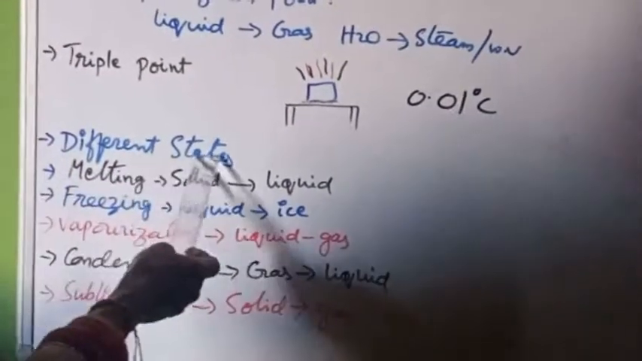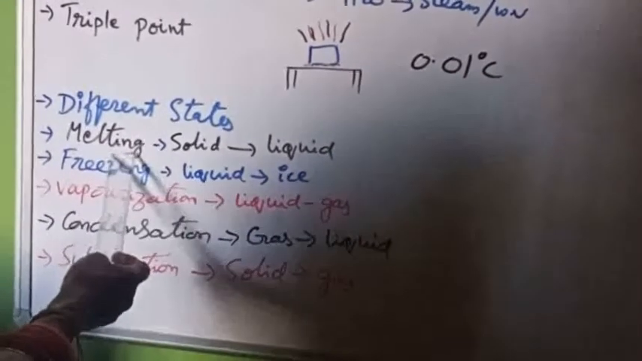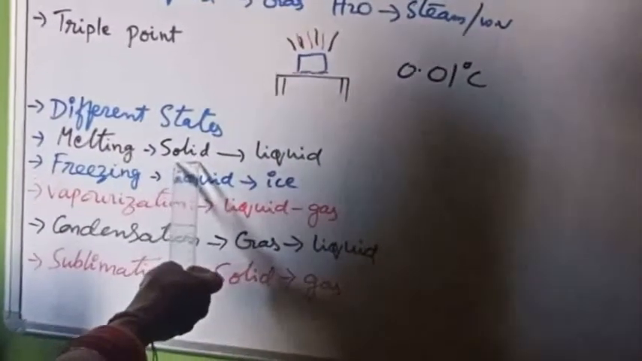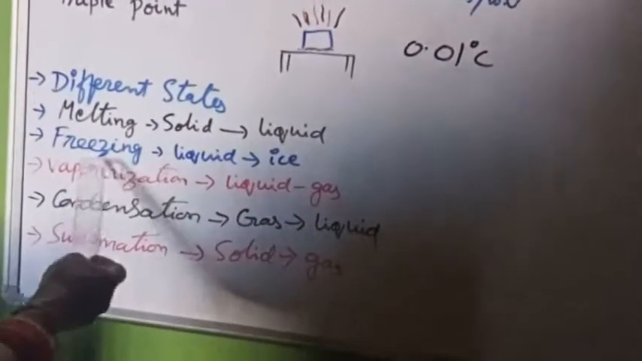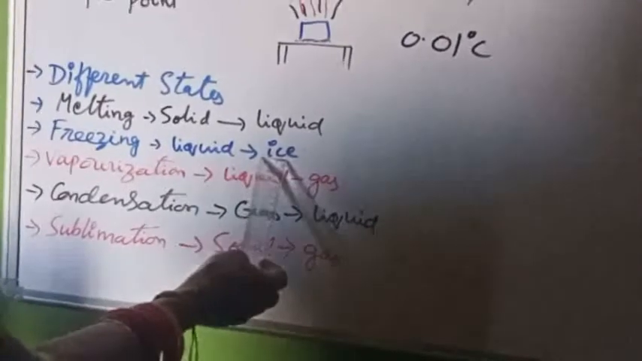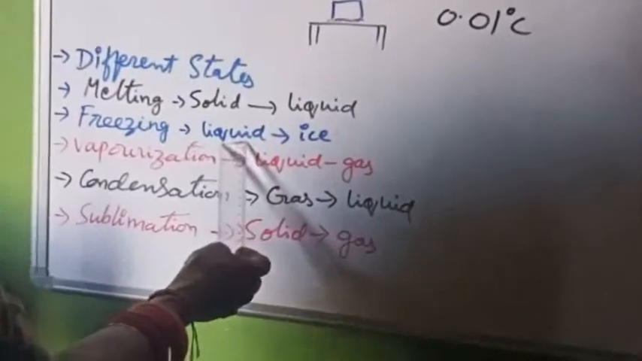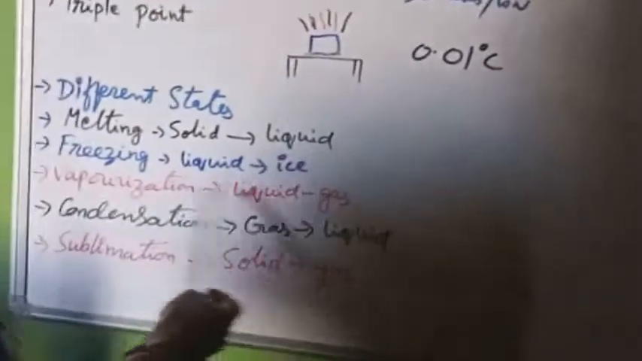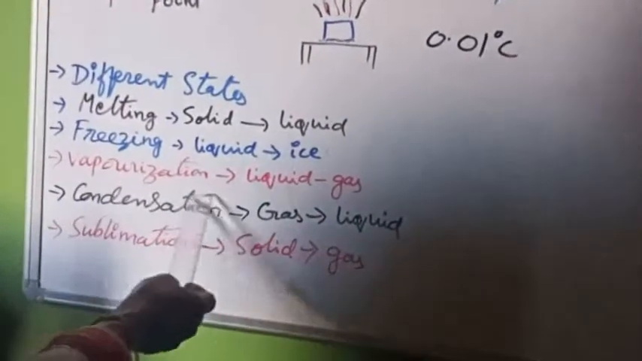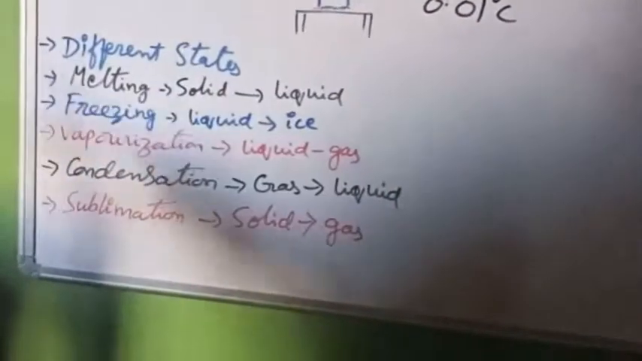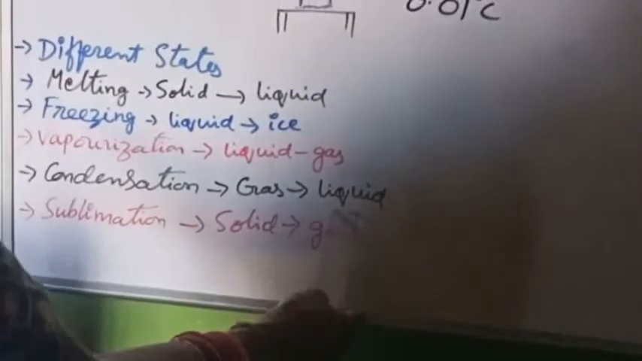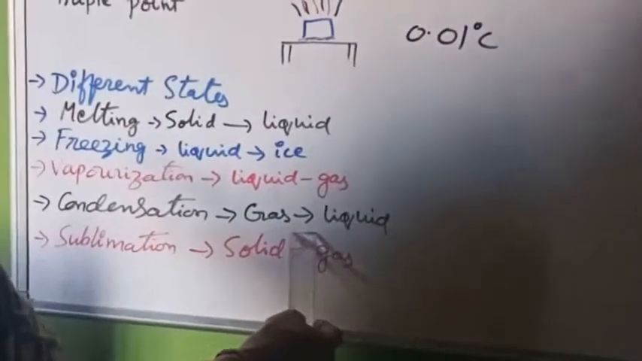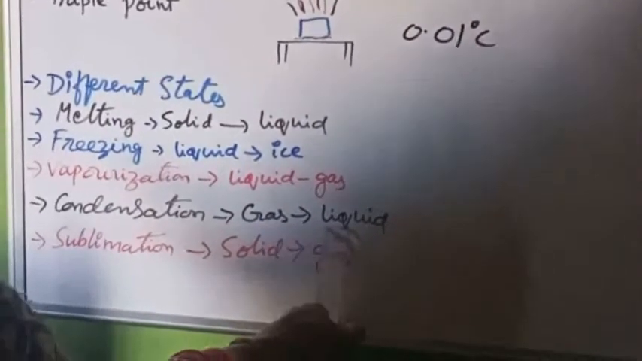What are the different changes of state? Melting means, if we take solid state and raise the temperature, it will be changed into liquid state. Freezing means liquid changes into solid state. If you take liquid water it will be changed into ice. Vaporization, a liquid changes into gaseous state. Next, condensation. Gaseous state changes into liquid, means after losing temperature, a gas will be converted into liquid.